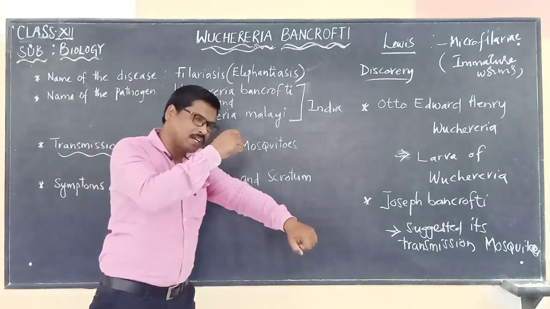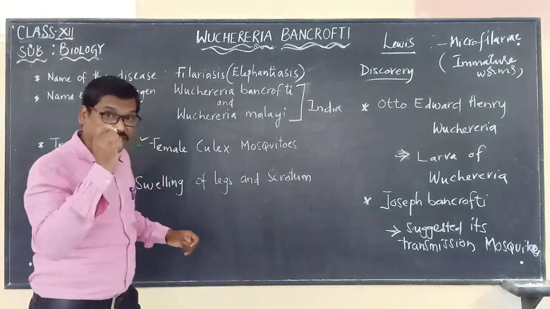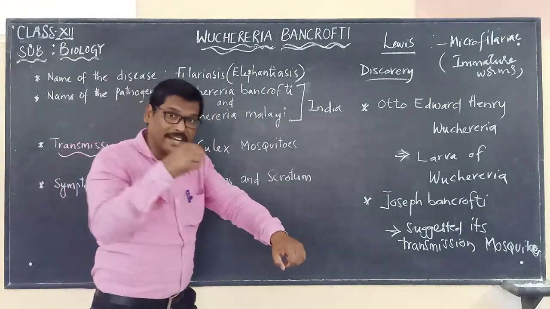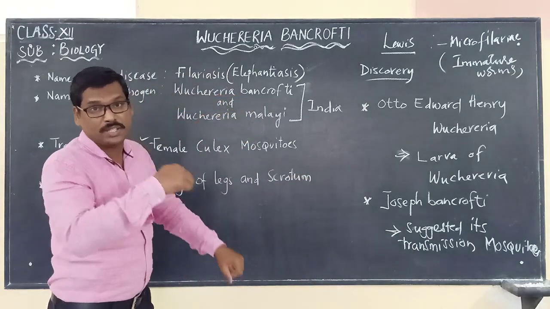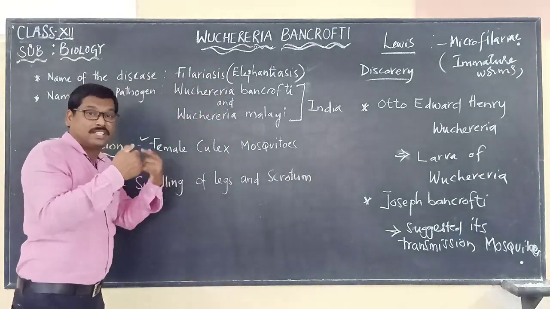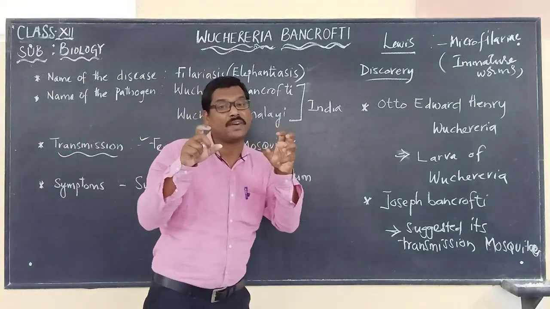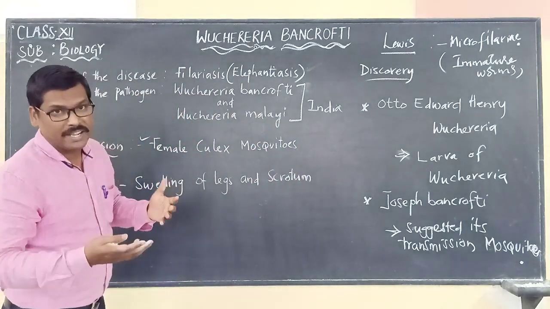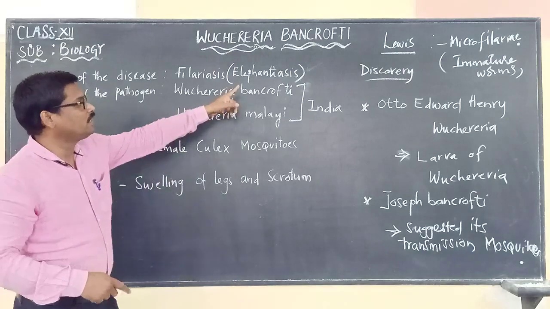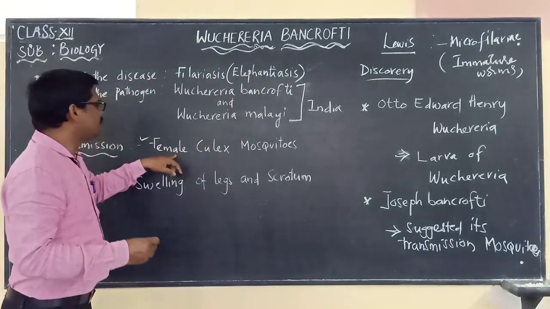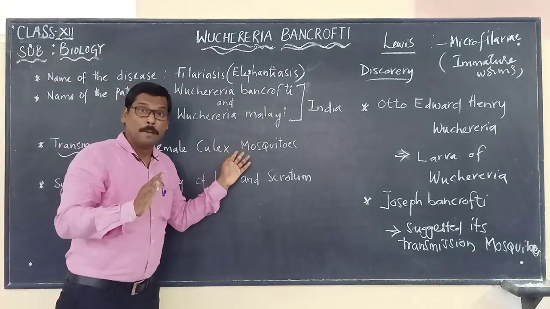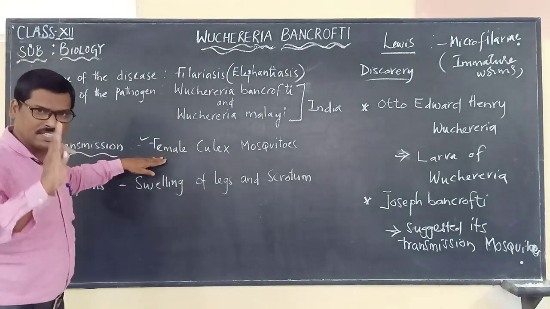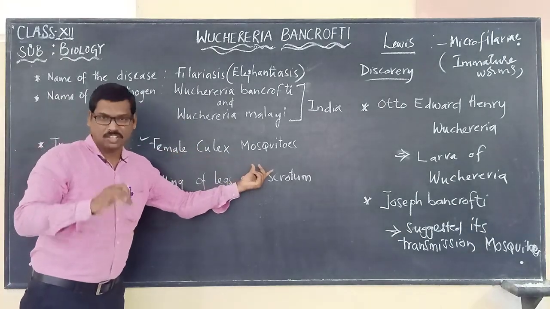When a female Culex mosquito comes and bites a healthy person, if that mosquito is carrying this particular pathogen, then it will inject the Wuchereria Bancrofti into the bloodstream. Thereby, this pathogen will travel and settle in the lymphatic vessels and lymphatic nodes, and it will multiply and cause the disease called what? Elephantiasis. So please remember, it is not only the female Culex mosquito, there are also other mosquitoes which can cause this disease, but it is mainly by what? Female Culex mosquitoes in India.